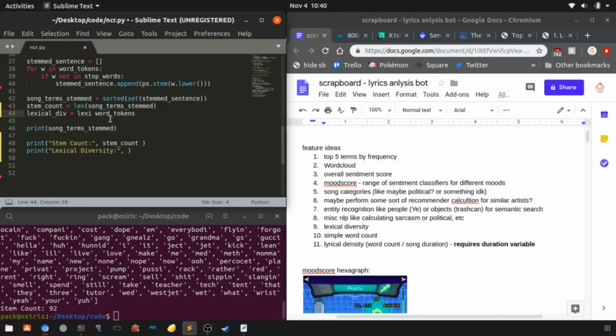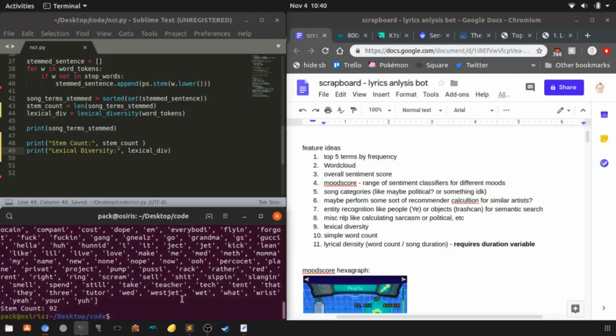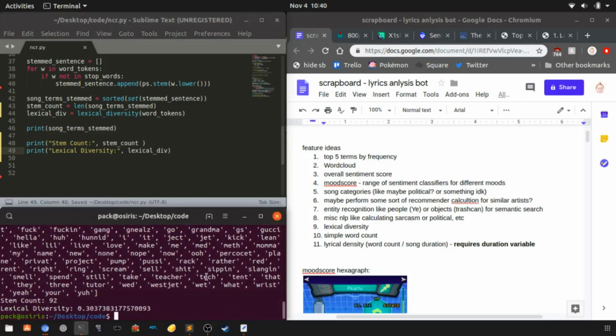Okay, now I do need the autocomplete. Oh, come on. Okay, of course, now that I need it, it's not even working. So let's go with this. Let's see if we can print this out. Let's hope that it just works right off the bat. If it doesn't, I'm gonna have to go back in and look at what this function takes as arguments or something. Okay, so there we go. It actually worked.